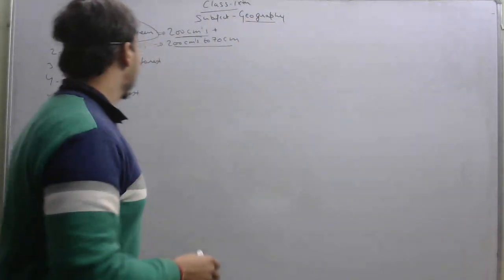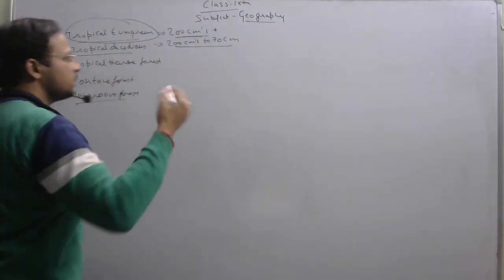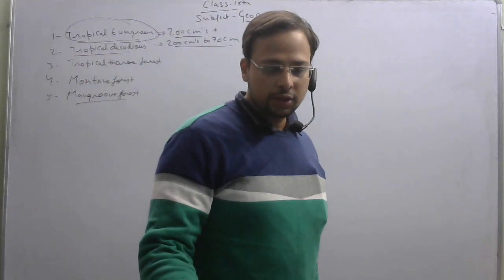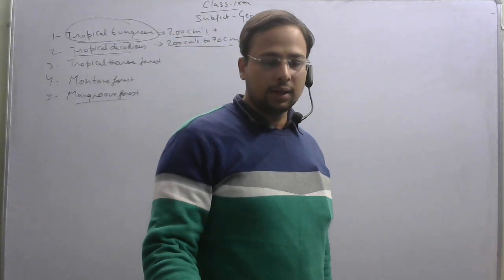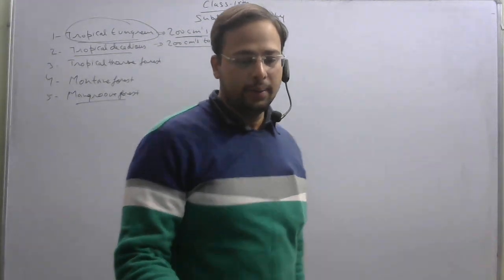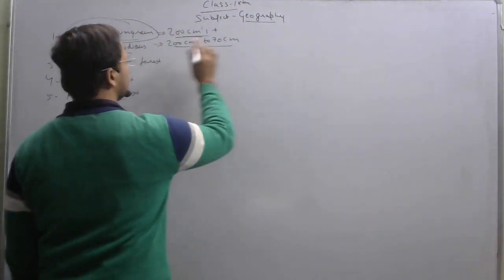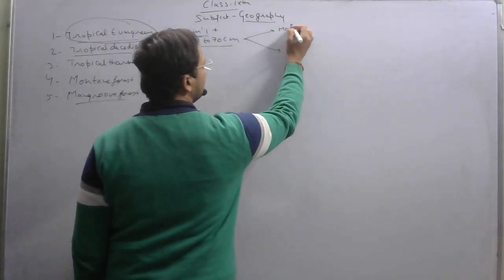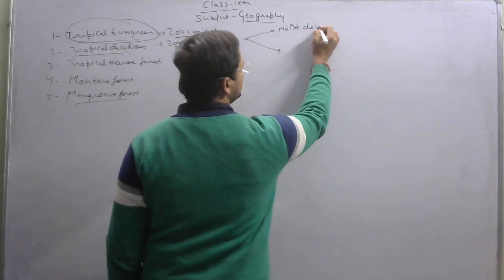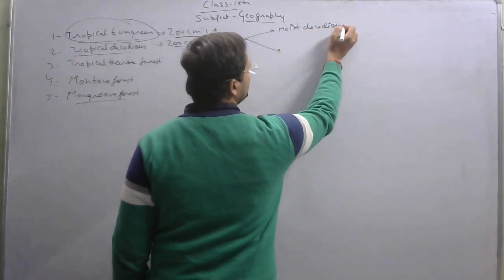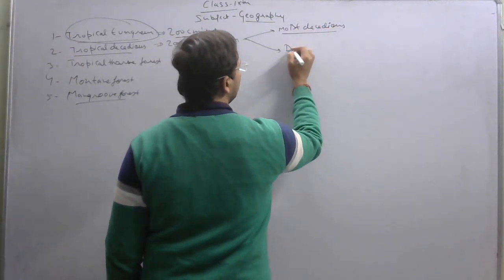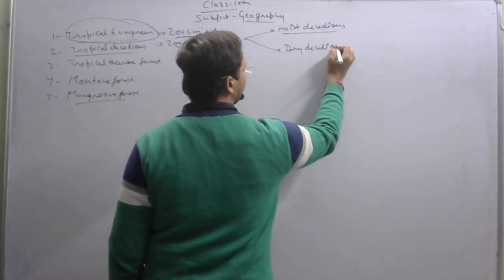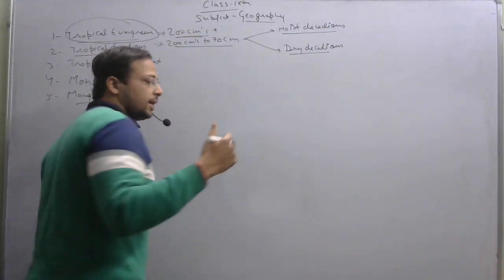Likewise, these forests are also further subdivided into two categories. The one is your moist and the other one is your dry, right? The deciduous forest is further subdivided into two categories. One is the moist deciduous and the other one is your dry deciduous. Okay, moist deciduous and dry deciduous.